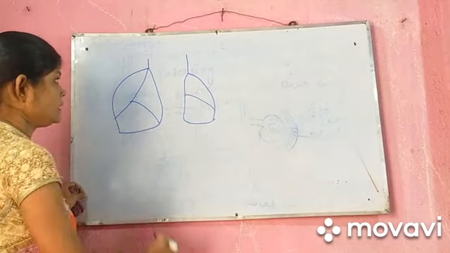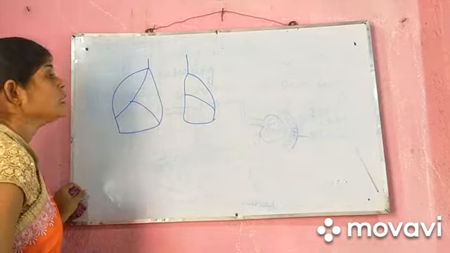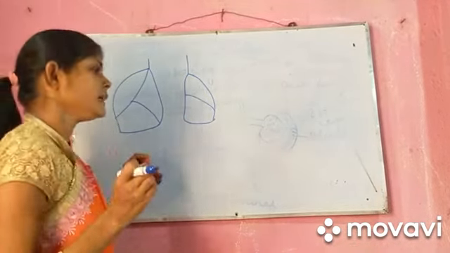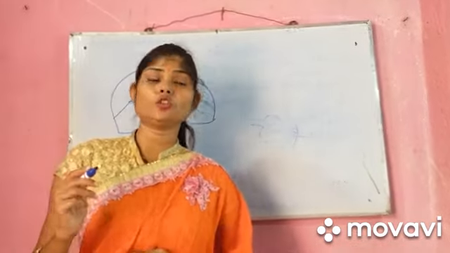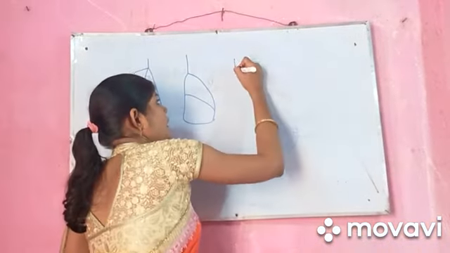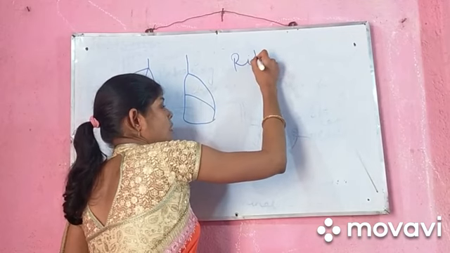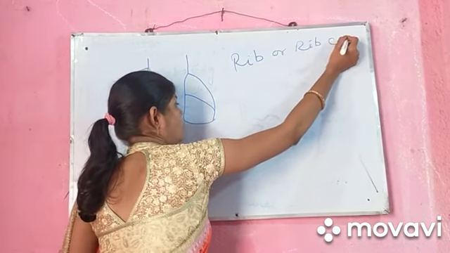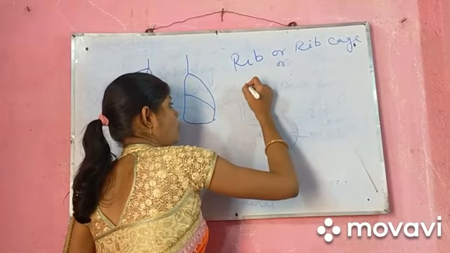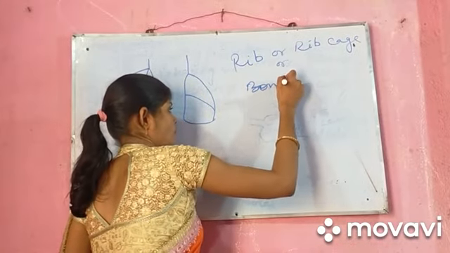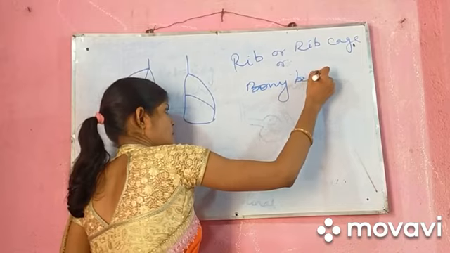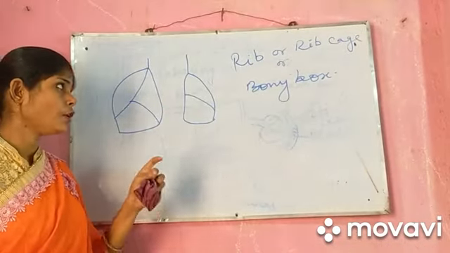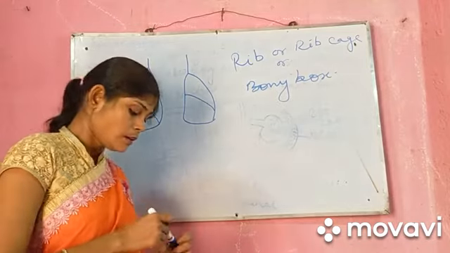The lung is a very soft and delicate part of our body. To protect it from external shock, it is covered by the rib cage, or bony box.